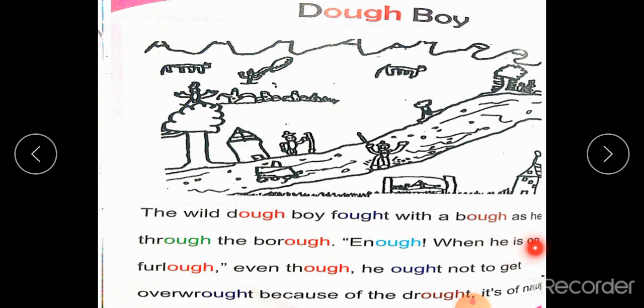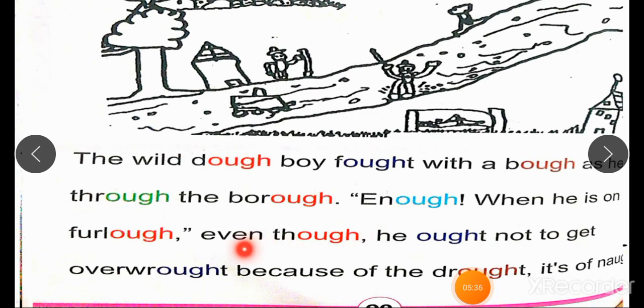Enough when he is on for love, even though he ought not to get overwrought because of the drought, it's of naught. I will repeat this interesting lesson. The words written in colorful way are the words in which the four letter sound is used in 6 ways.